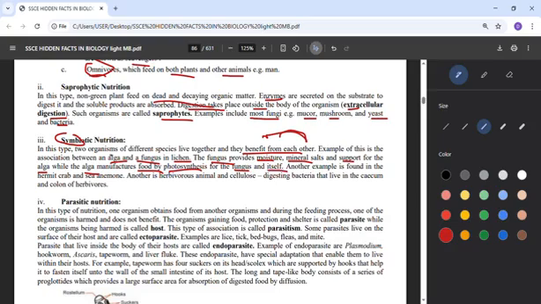Another example is found in the hermit crab and sea anemone. Both of them benefit from each other. Herbivorous animals and cellulose-digesting bacteria live in the cecum and colon of herbivores. Now that leads us to parasitic nutrition. When you hear parasitic, that's parasites. So one will be the host. The host is the one whose body a parasite will enter and benefit from that organism.